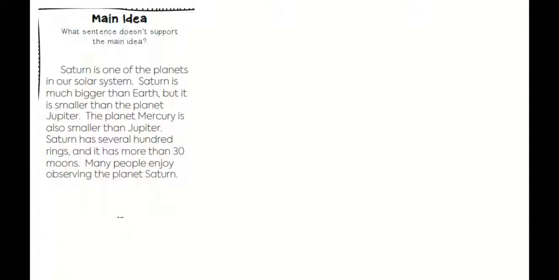So think about what the main idea is, and then find the sentence that really doesn't belong there, that maybe we should just take out of the story if we could. I'll give you a minute to think about it.